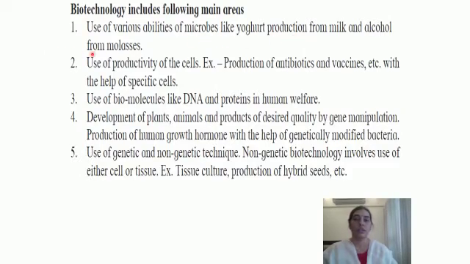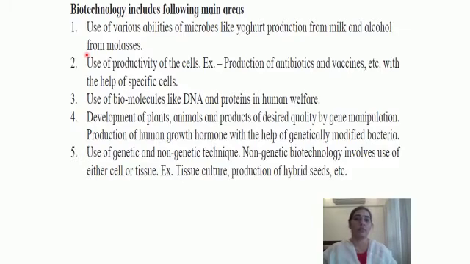So we have studied in detail how microbes are useful in mass production of yogurt, and various other milk products are prepared making use of microbes, and alcohol from molasses, that is the leftover after sugarcane juice has been extracted